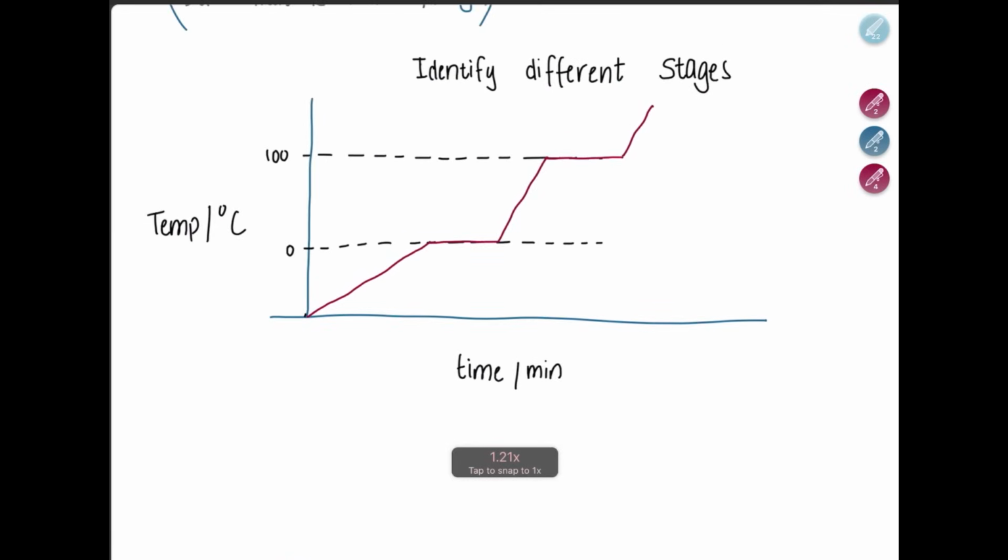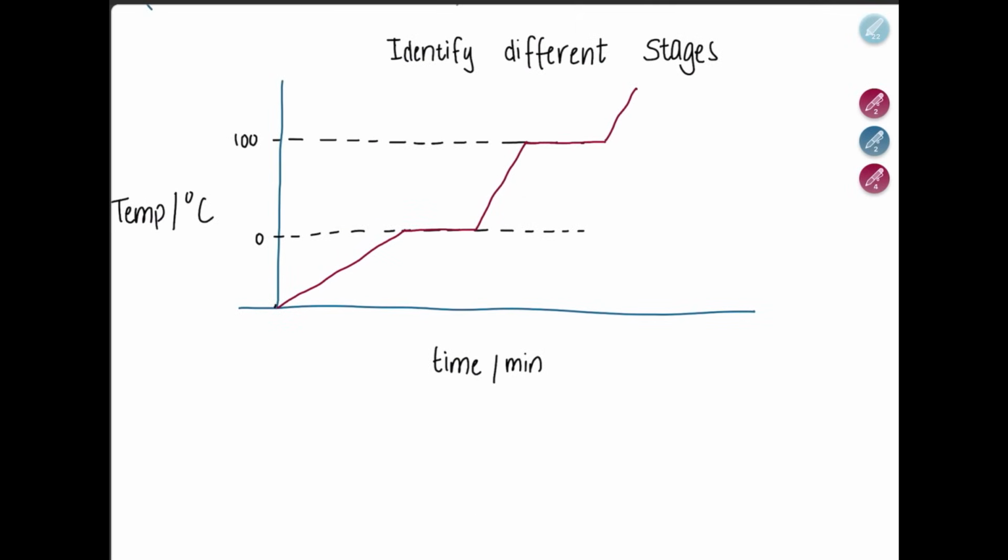Now looking at this graph, can you identify different stages? We can see that the temperature is increasing. Since the temperature is increasing, the state is not changing. We can say this is solid. Then as it reaches 0, it remains constant for some time, and then it changes again. So the state changed at this point. This is liquid, but this change of state is called melting. After it has become a liquid, and when it reaches 100 degrees, it becomes constant again. So now it's boiling, and then beyond that it's gas.